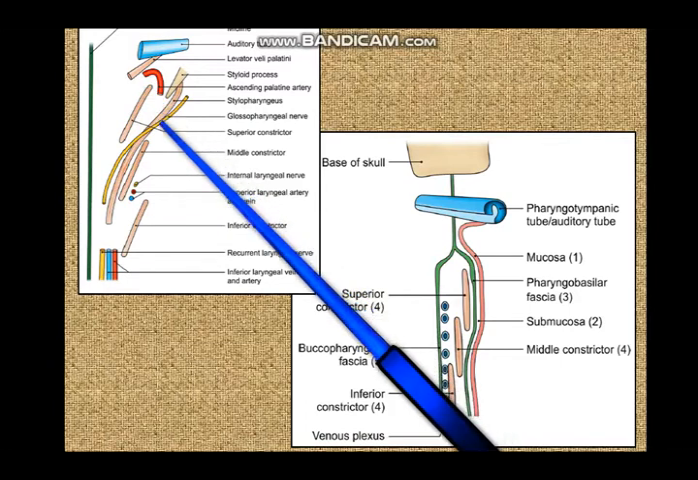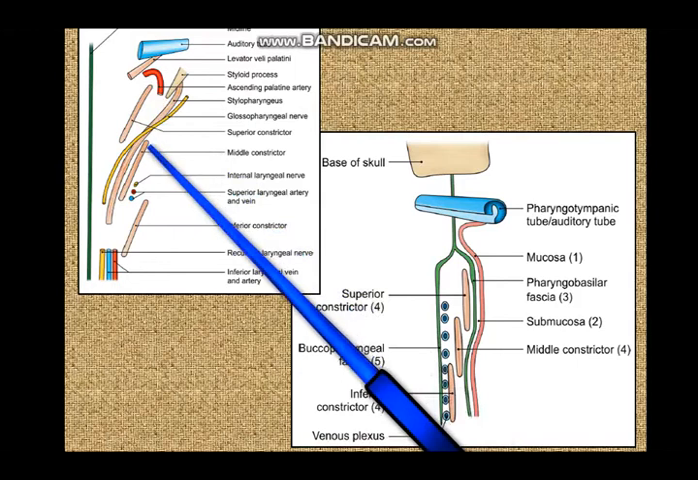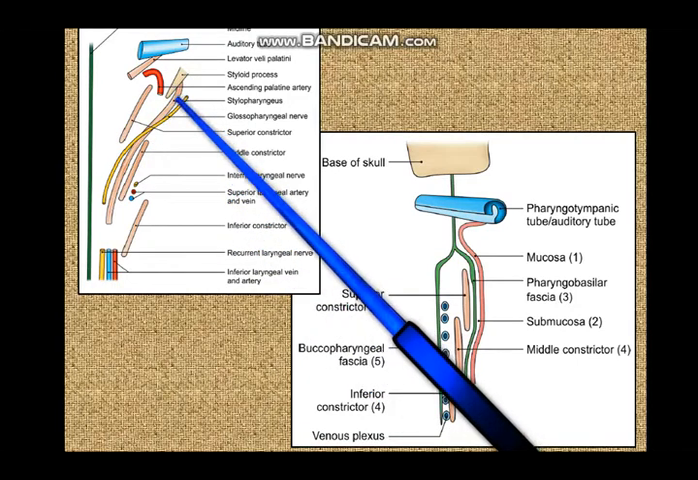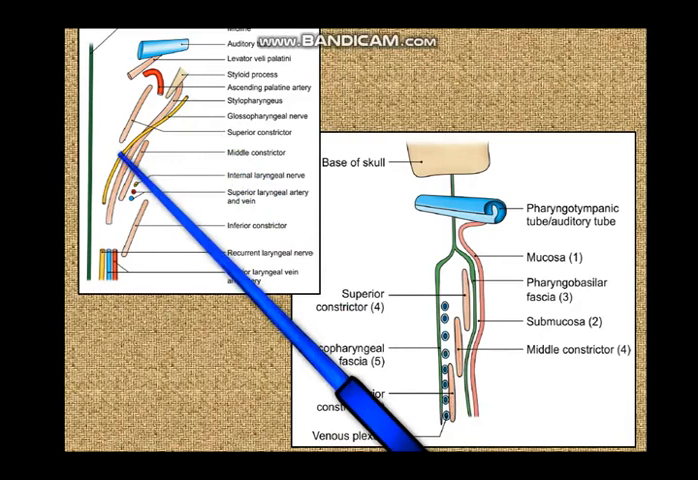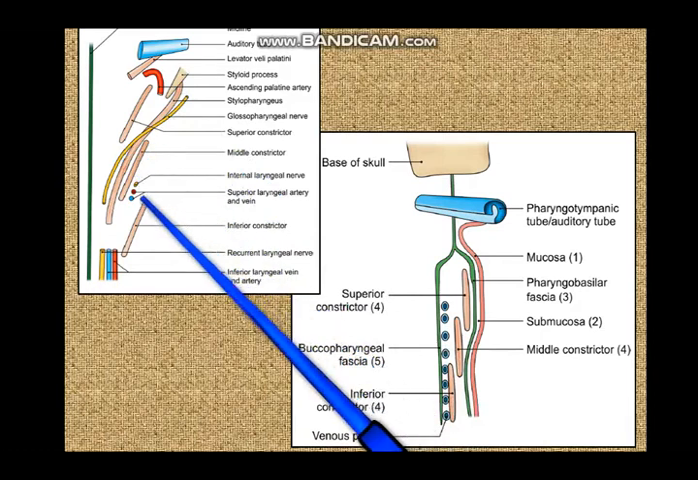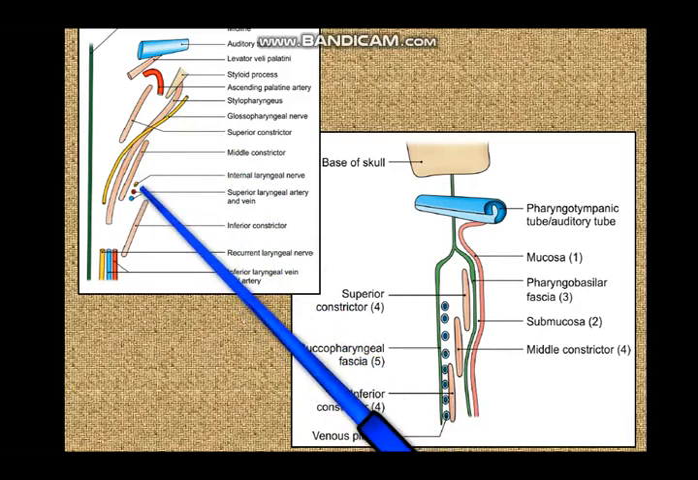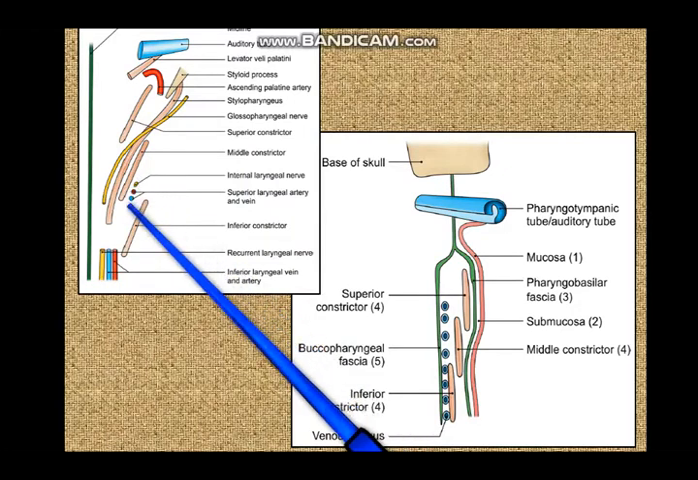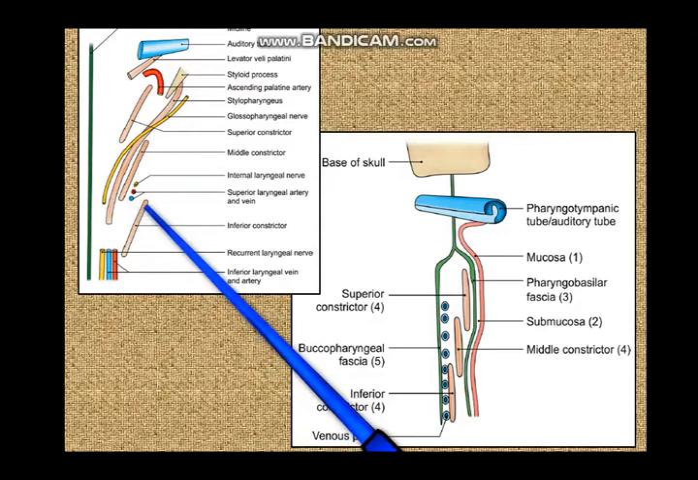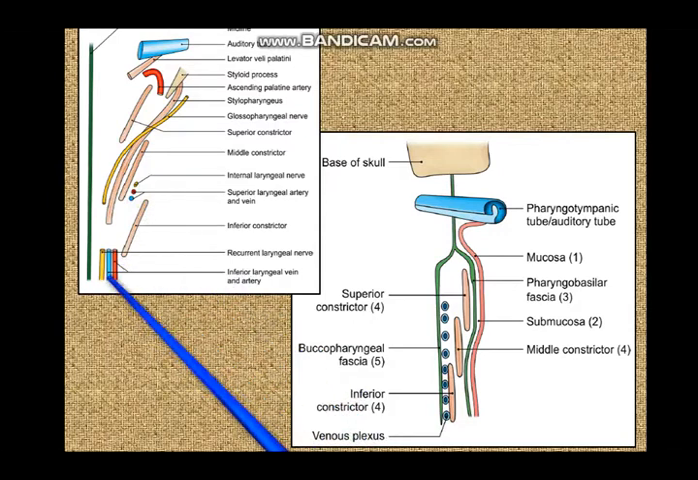Now between the superior constrictor and the middle constrictor you have the stylopharyngeus muscle and the glossopharyngeal nerve. Between the middle constrictor and the inferior constrictor you have the internal laryngeal nerve and superior laryngeal vessels. And below the inferior constrictor you have the recurrent laryngeal nerve and the inferior laryngeal vessels.